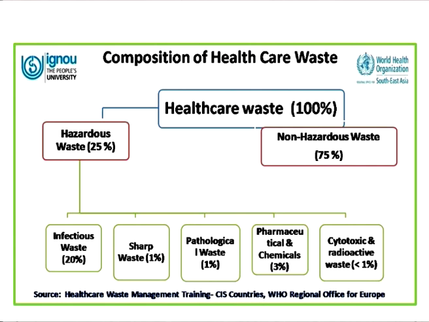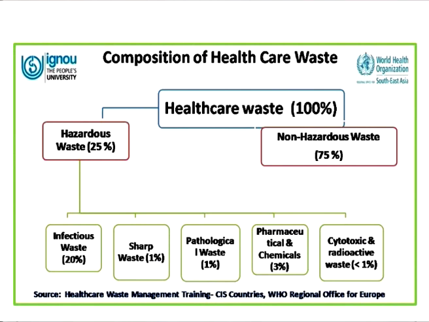Now, if we take healthcare waste to be 100%, then the non-hazardous waste is 75% and only 25% is the hazardous waste. The hazardous waste can be divided further into infectious waste, which basically comes from contaminated articles of blood and body fluids. Then we have sharp waste, the needles and blades which are used. Then we have pathological waste, and then pharmaceutical and chemical waste, and then the cytotoxic or radiological waste, which is a very small quantity, less than 1%, but it is the most hazardous waste.